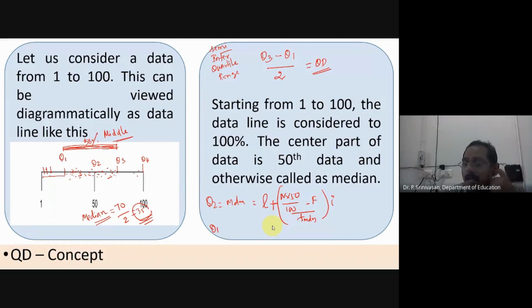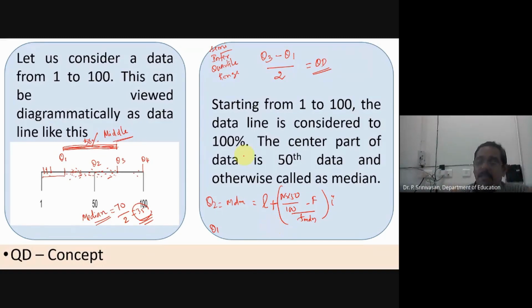The thing is that if you know how to calculate Q2, the formulas for Q1 and Q3 are a little modification of the Q2 formula. If you try to say that modification, it means you are at the level of application and you have that HOTS skill, higher order thinking skills. Like this only our examination should be. It has to take you out of remembering and understanding, and you have to try to apply.